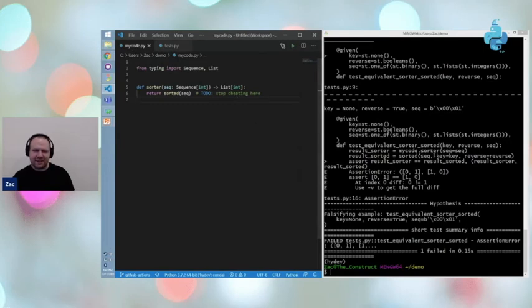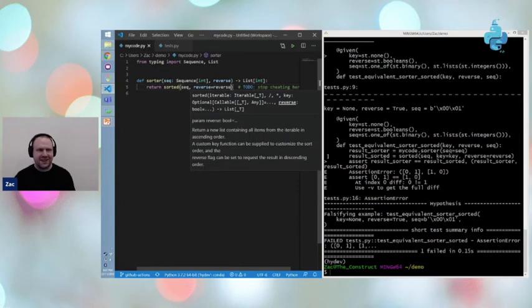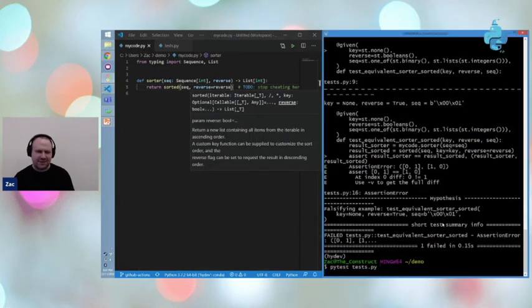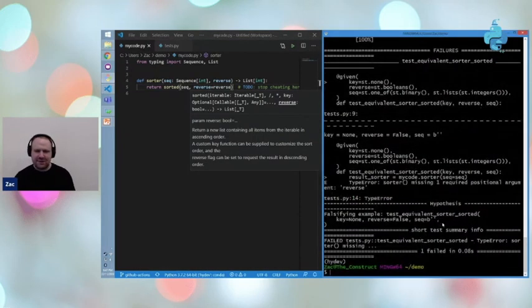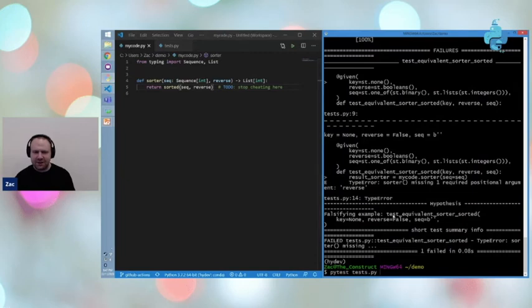And so what's happened here is that we don't in fact have the same behavior because sorter doesn't take the reverse flag. But if we fix that up, then we should actually have the same behavior, right? And it looks like we can't pass that as a keyword argument.